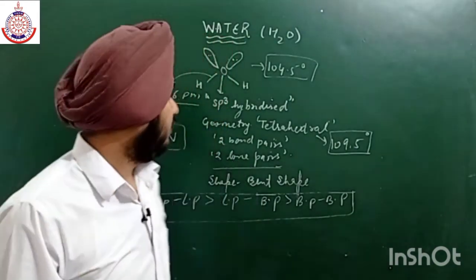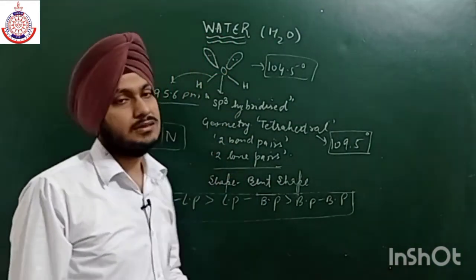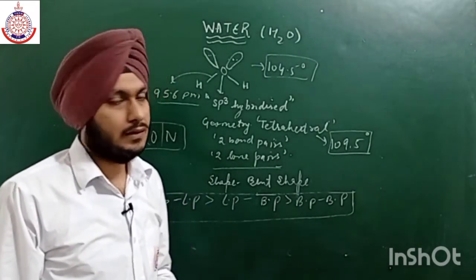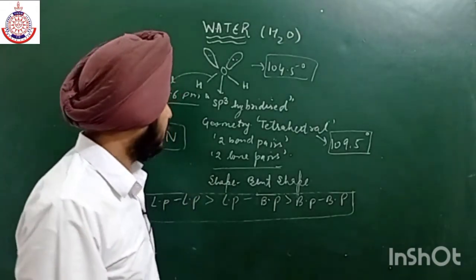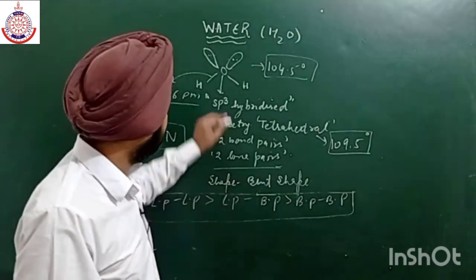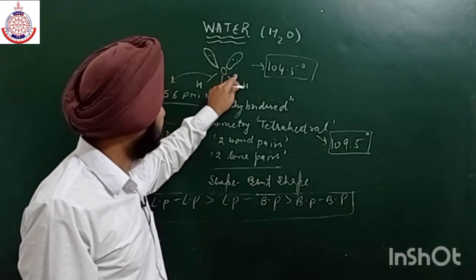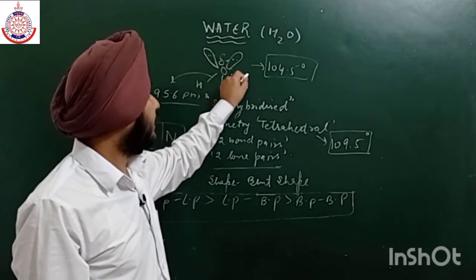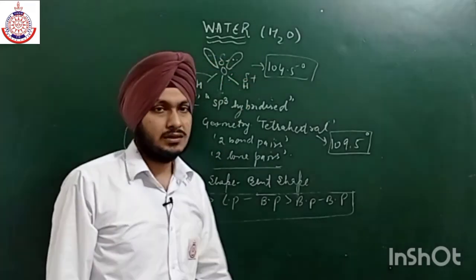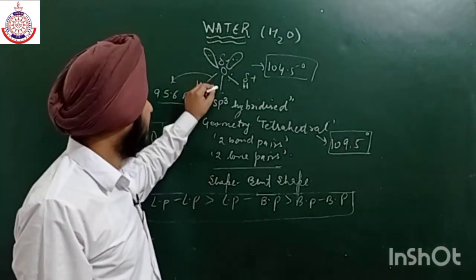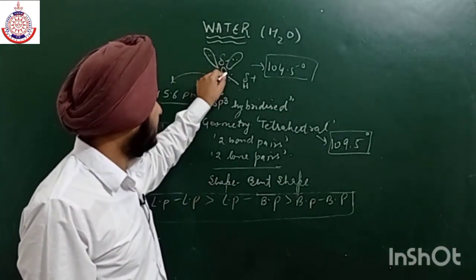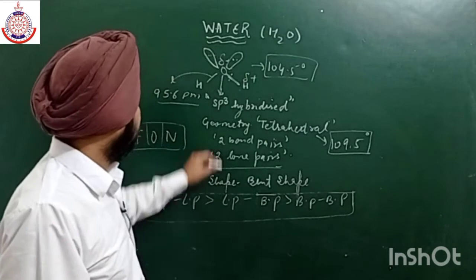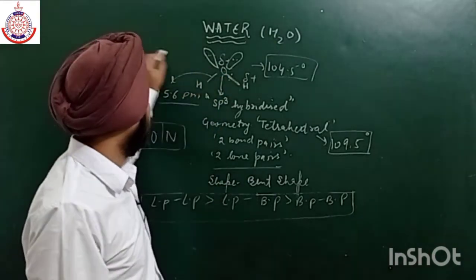Now as we all know, the electronegativity of oxygen is quite high as compared to hydrogen. The electronegativity of oxygen is near about 3.5 and that of hydrogen is near about 2. So there is a large difference in electronegativity. That is why the electrons present in this bond are shifted towards oxygen, which gets a partial negative charge, and this hydrogen gets a partial positive charge. Due to this separation of charges, two charges separated by a particular distance will form a dipole. So that is why this OH bond will form a dipole like this.